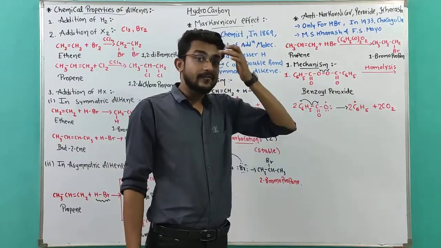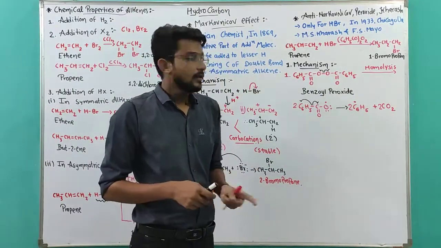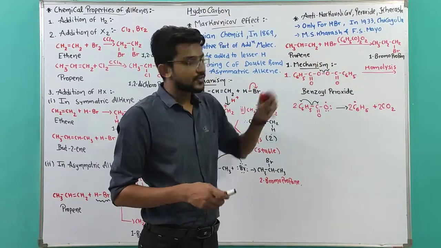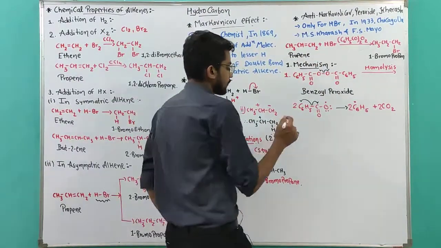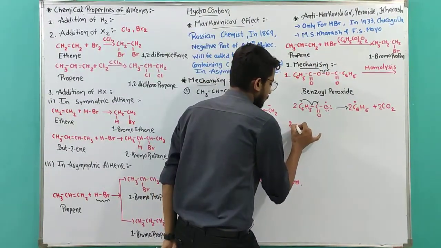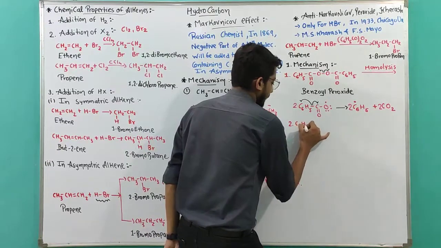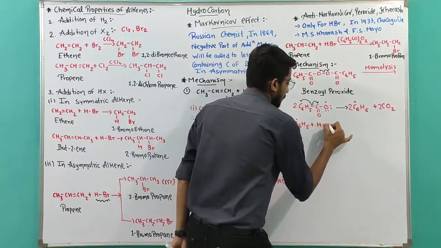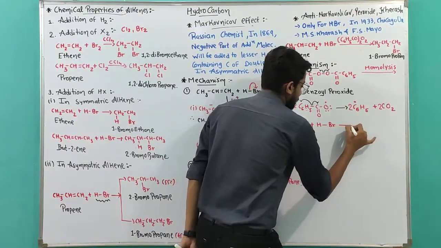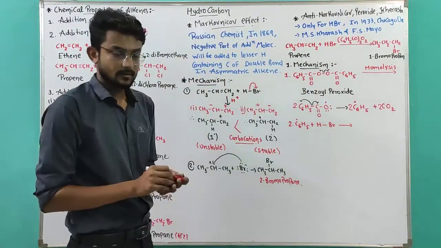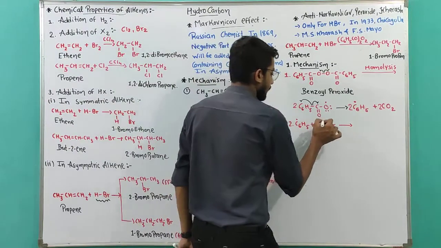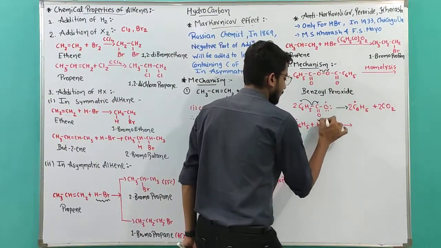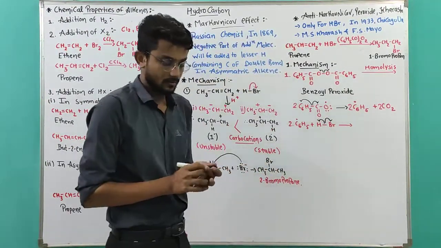This phenyl free radical is going to attack the HBr. So step number 2, C6H5 free radical activates the HBr for the homolysis. So 1 electron on the hydrogen and 1 electron on the bromine.